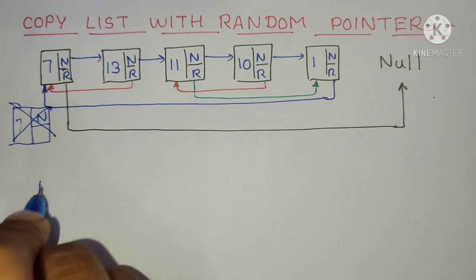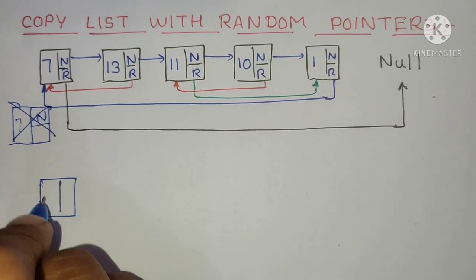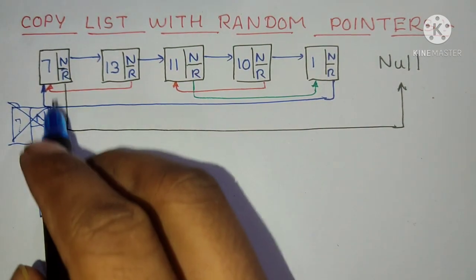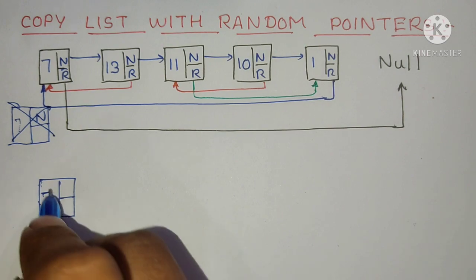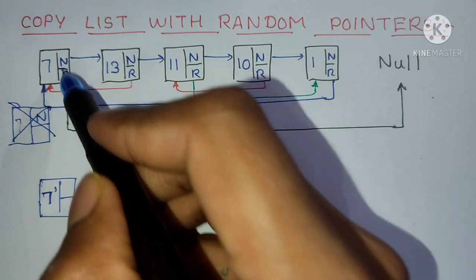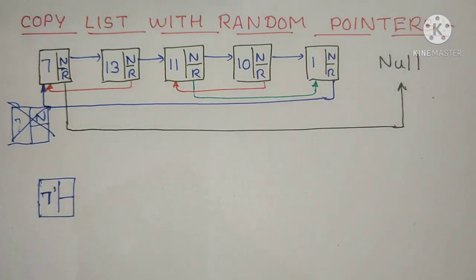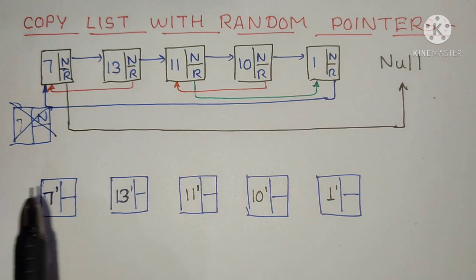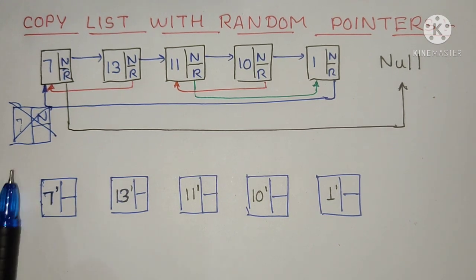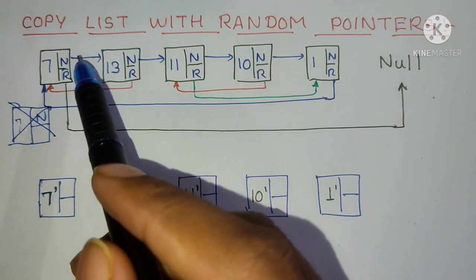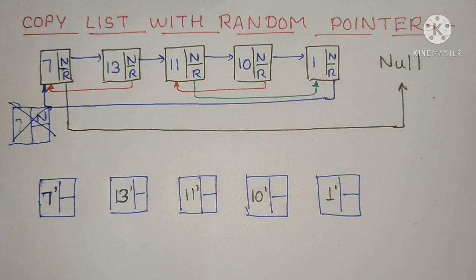The approach is that you copy only the values of the nodes. For the first node you will copy only the value, not the next pointer, and the random pointer will be left blank. Similarly, you have to copy all the remaining nodes. But after copying all the remaining nodes, how will you say that this 7 dash is the copy of 7?